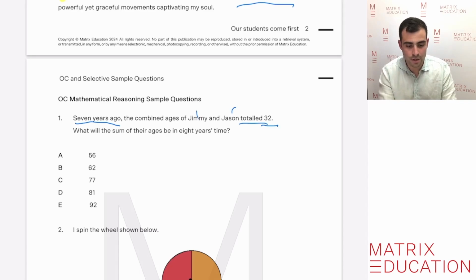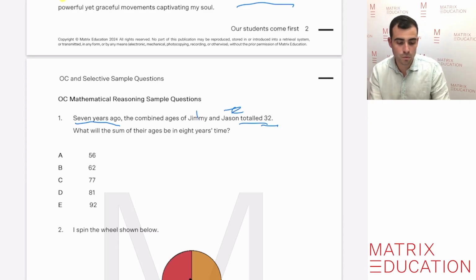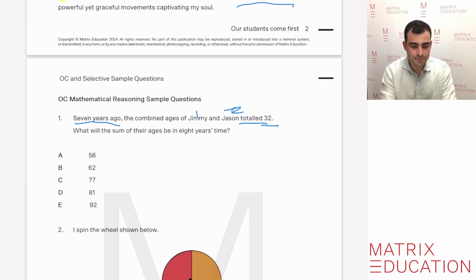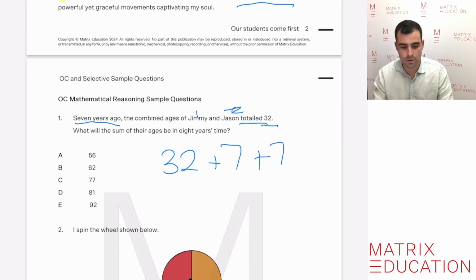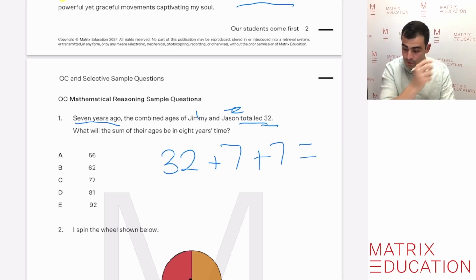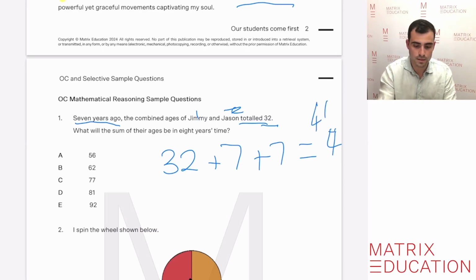All right, so we have 2 people here. So what we'll need to do in this first step is start with 32 because that's what they were 7 years ago. And because we're talking about right now, and then what will they be in 8 years' time, the first step is to work out how old the combined ages are now. So because there are 2 people and it was 7 years ago, we need to add 7 twice, or we can put 7 together and we know it's 32 plus 14. So if we solve that, it is 46.